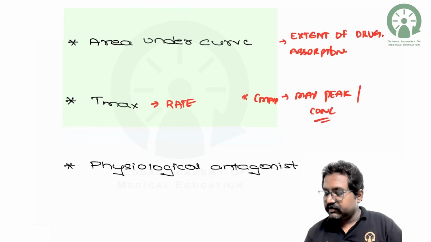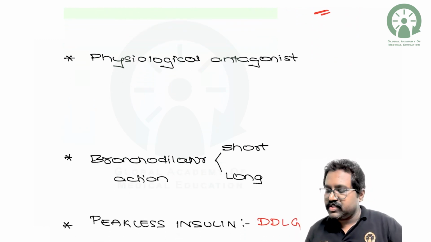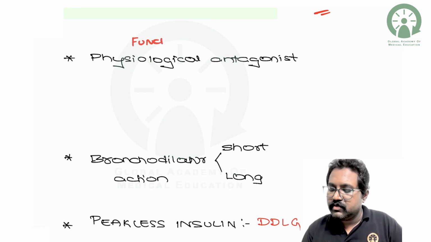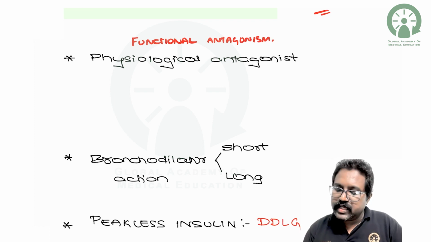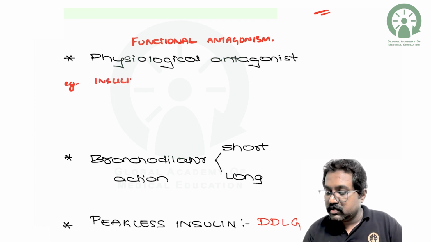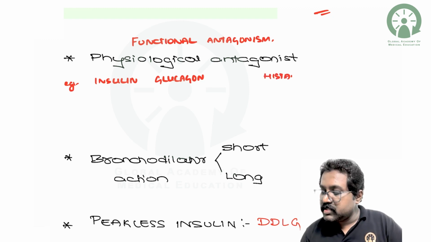Next, moving on to a very important topic that has been asked many times in your exam, that is the physiological antagonist. Physiological antagonism is also called functional antagonism. Here the very important examples are insulin and glucagon, and one more example is histamine and adrenaline.